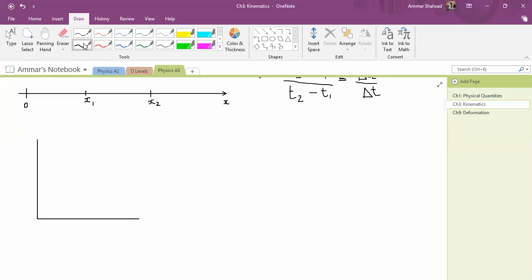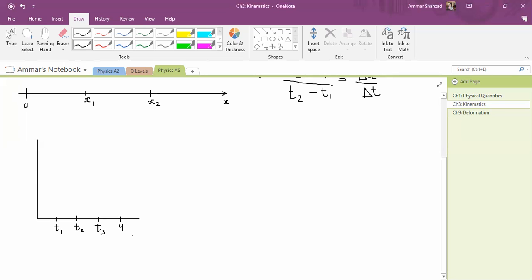So let's say you have some points, and your T1 is over here, T2 is over here, T3 like this, and T4.